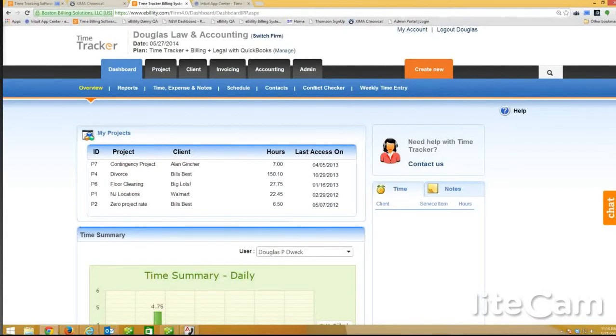I wanted to show the time tracker plus billing and answer any questions that you have. If you have any kind of deep questions that you want to ask, that's fine. Time and billing is very similar, so you'll be getting chats for time and billing some of the time, also if we're not logging in ourselves for chats.